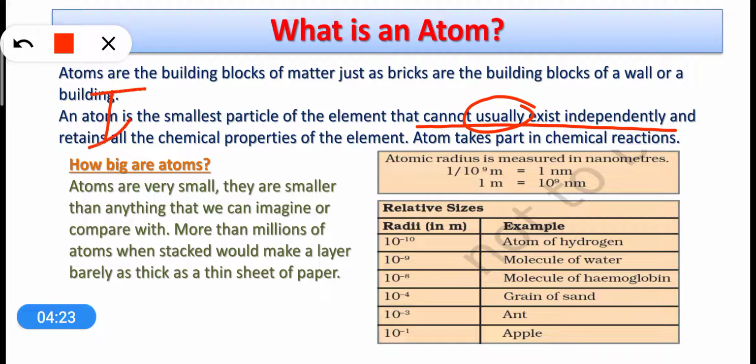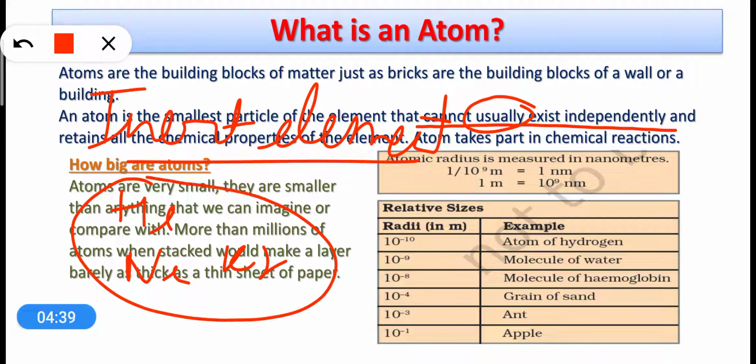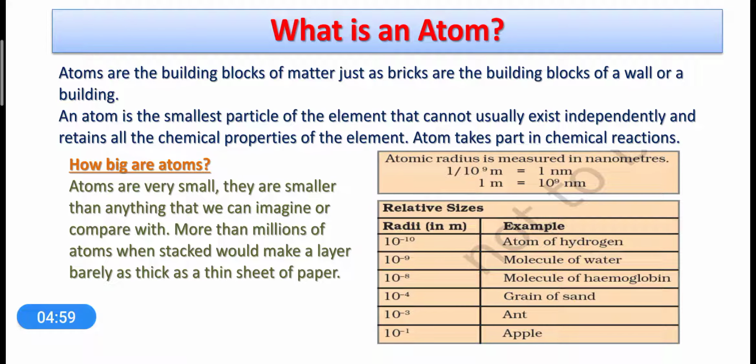For example, if we talk about inert gases or inert elements, there are certain inert elements known as helium, neon, krypton, xenon, radon. These are the examples of inert elements in which the atoms exist independently, because these atoms do not combine chemically with any other atom. For example, with helium, you will find individual or single helium atoms, because helium atoms will not combine with the same type of atoms or any other types of atoms.